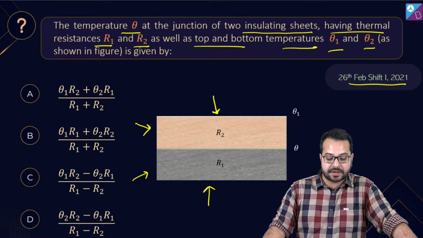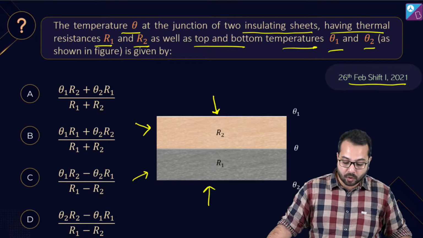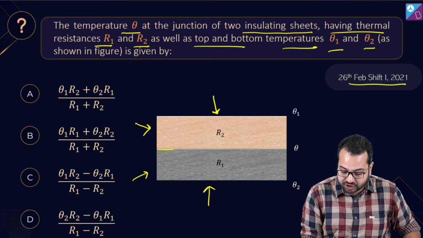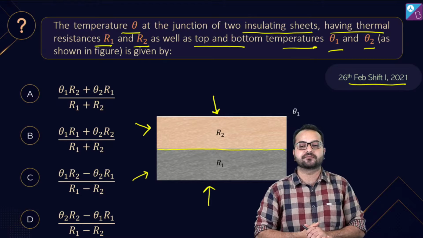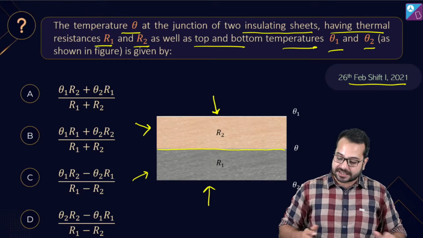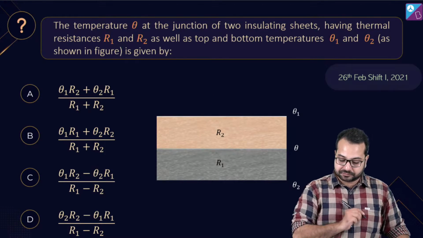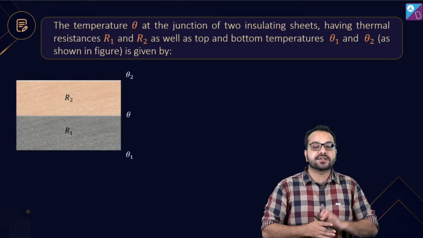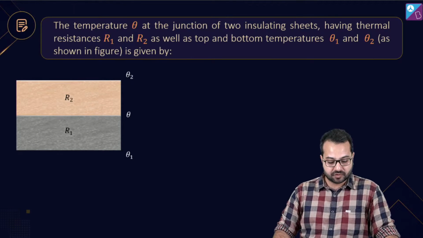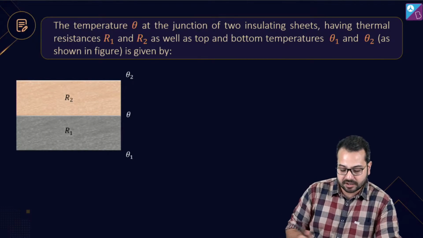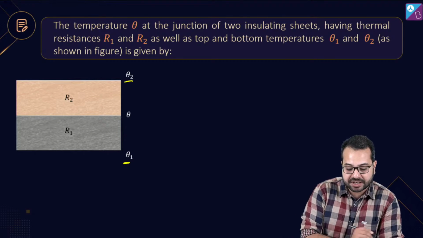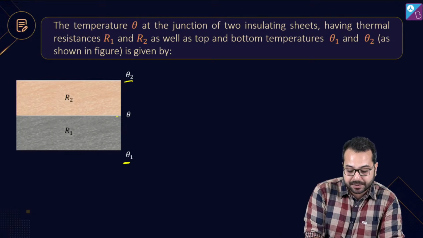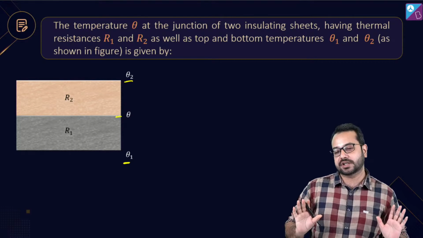Okay, we have to find out what will be the temperature of the junction. What will be the temperature of the junction? Is the question clear? Is it absolutely clear? Come on, first of all tell me, look carefully and tell me, what is the temperature here? Theta 1. What is the temperature here? Theta 2. We need the temperature of the junction. Think carefully about this.